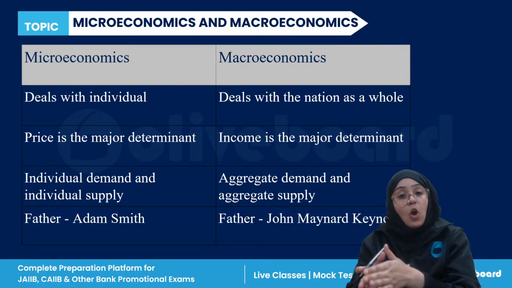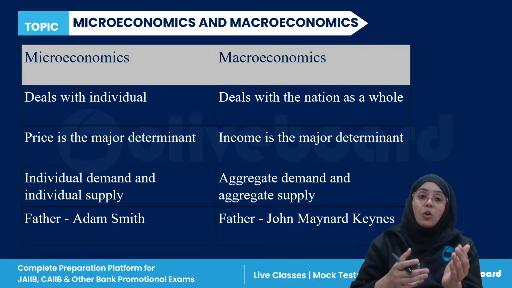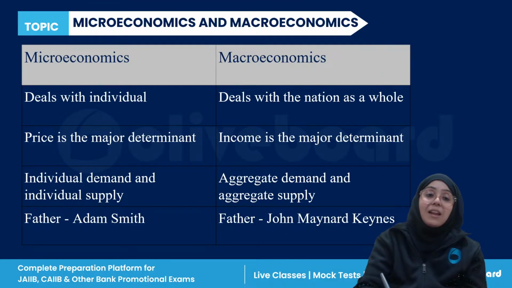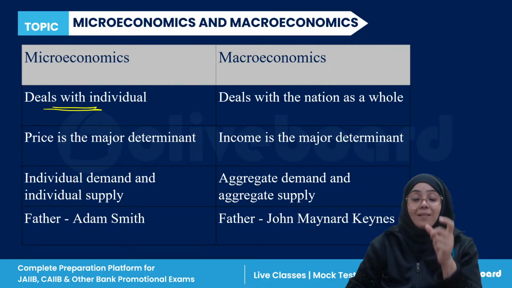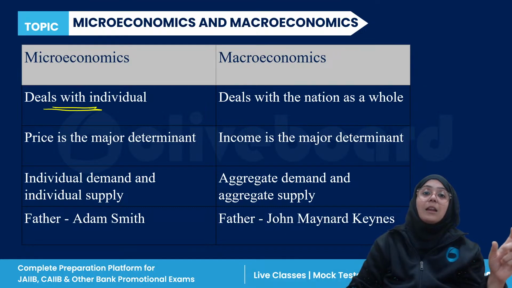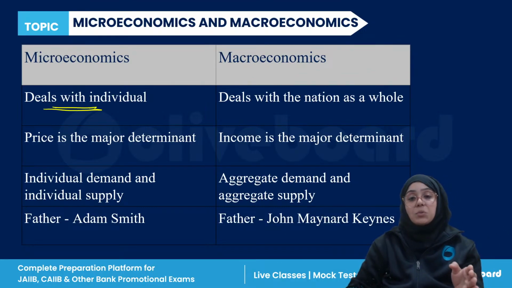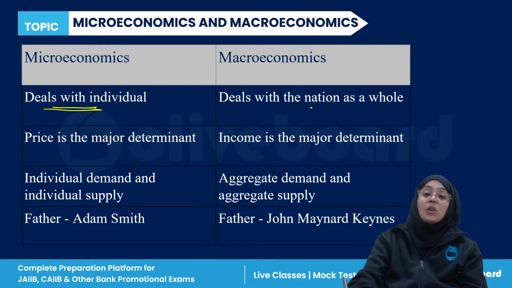Now, economics is broadly divided into two parts: microeconomics and macroeconomics. Microeconomics deals with the individual. Micro means the economics is dealing with an individual industry, individual bank, individual unit, individual demand and supply. Whereas macroeconomics deals with the nation as a whole.